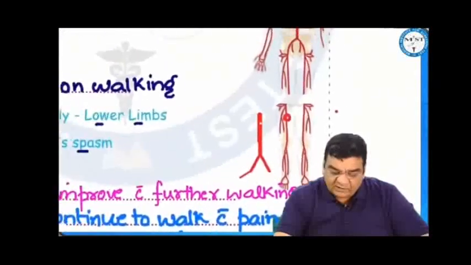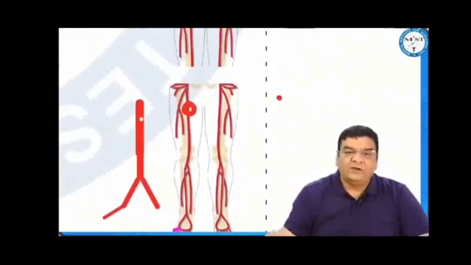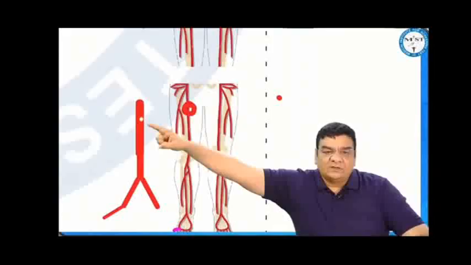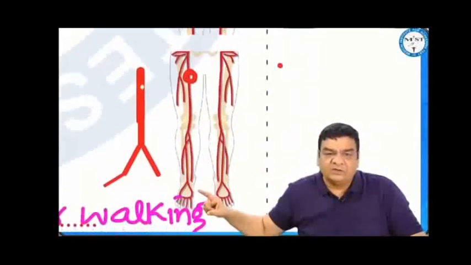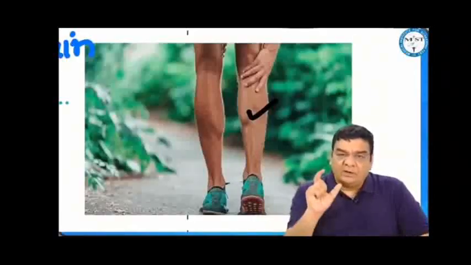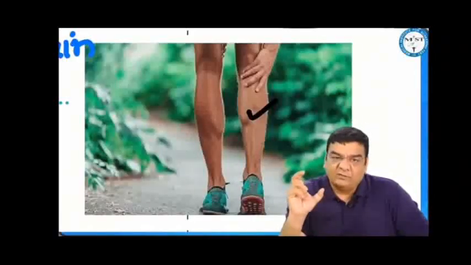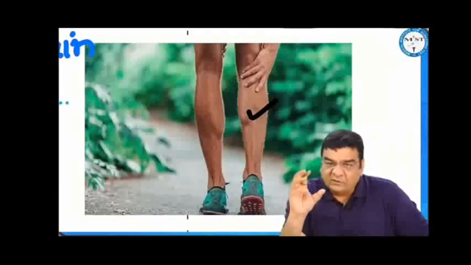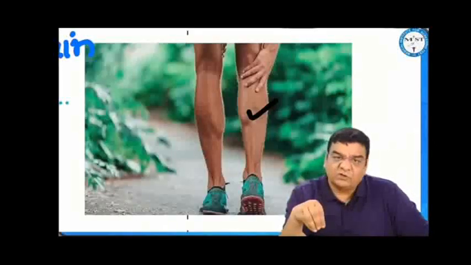Now, if we say that there is a traffic jam developing in the artery, if there is any traffic jam which is slowly developing in the artery, then the supply to the distal part might decrease a bit. So initially, the patient will experience intermittent claudication, which is actually a calf pain on walking. Grade 1, calf pain on walking, which is relieved by further walking, because as he's walking further, there is vasodilation happening, which will increase the blood flow and wash off the substance P.